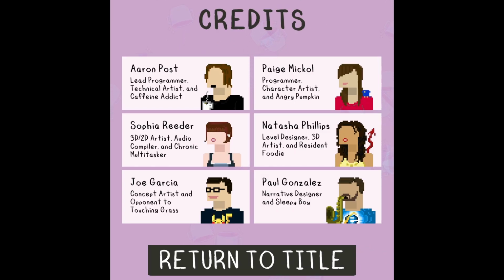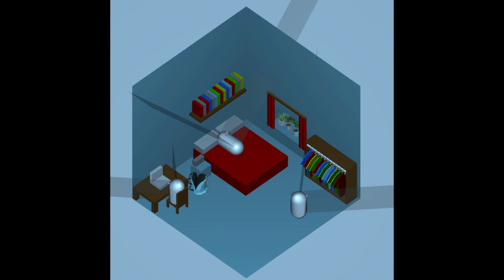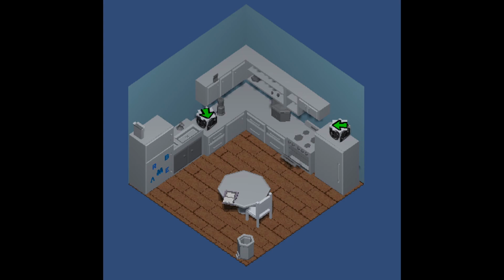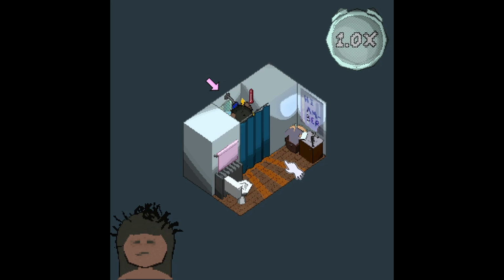The entire team that I worked with on this was incredible. I did all of the 2D assets, any 2D pop-ups that come up, those were me. I also put my handwriting into a font, so that's what this font is right now. And then we had a great little assembly line going when we were first putting in all of the 3D assets, where I would make a low poly version of a sink or a microwave or a cabinet, anything that we needed. I would make it available to everyone, and Natasha would be there to throw it into the scene, and then all of our devs would go in and make things interactable and give feedback.